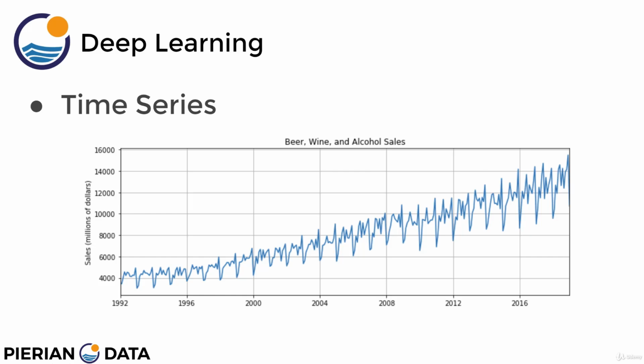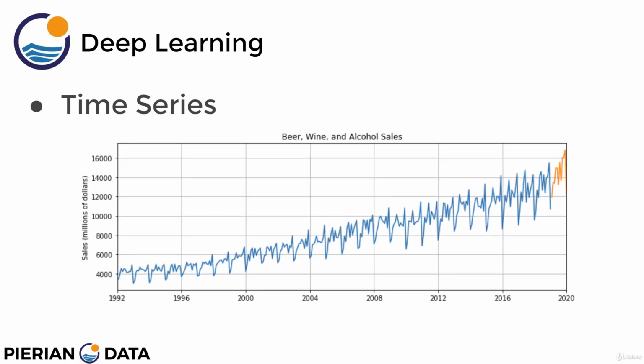When we're thinking about forecasting and time series predictions with recurrent neural networks, what we want to do is learn off historical information and forecast into the unknown future. So that's how we're going to be using recurrent neural networks with time series data in this section of the course.